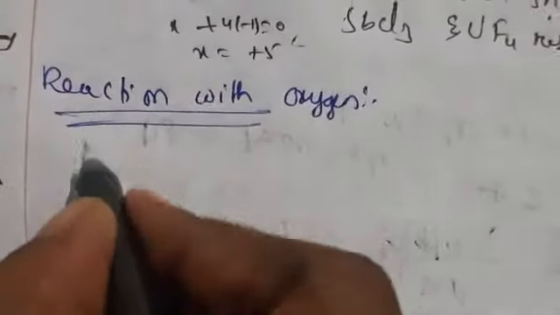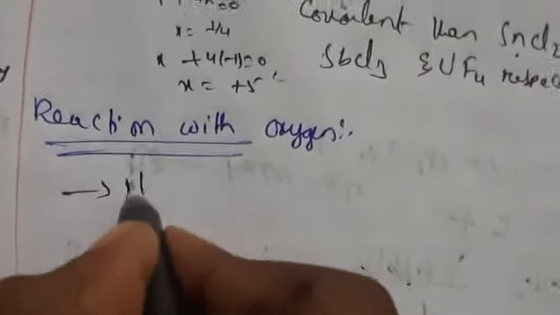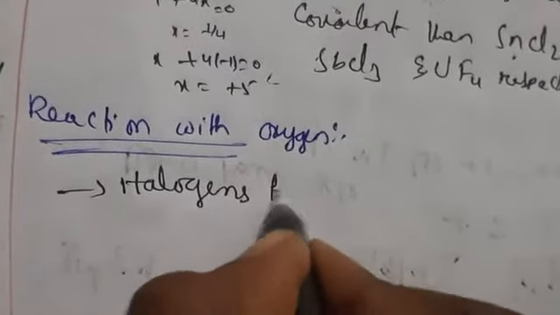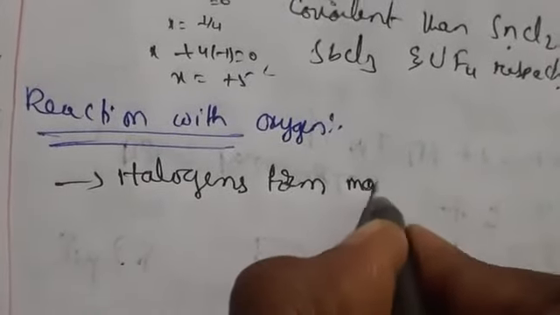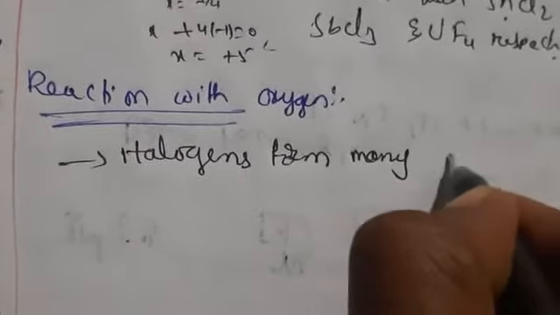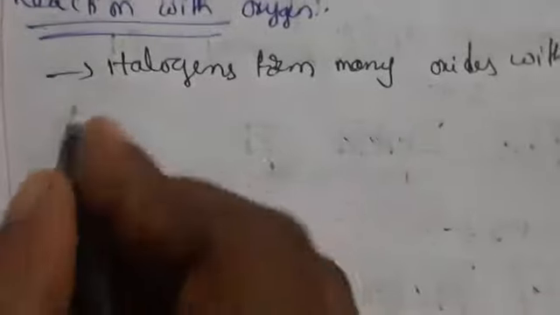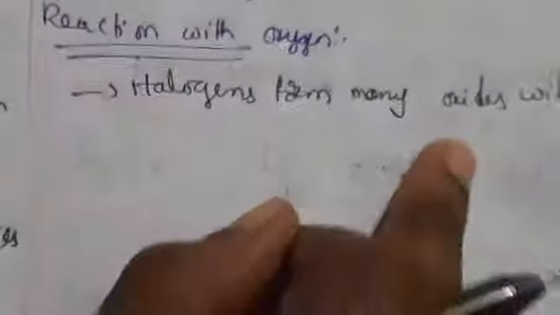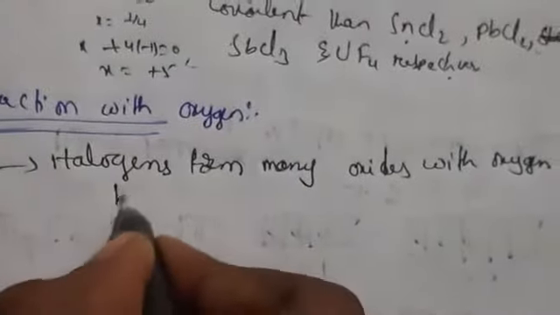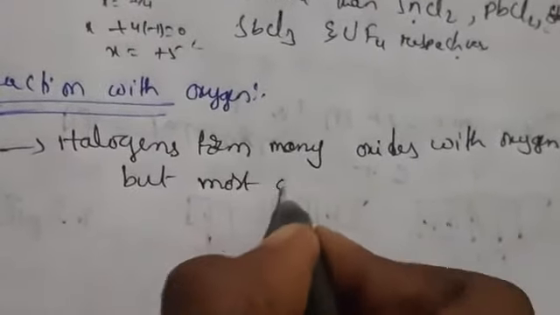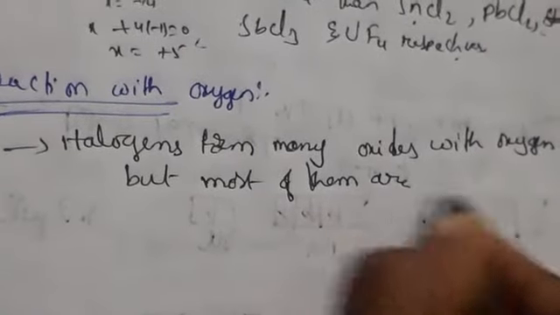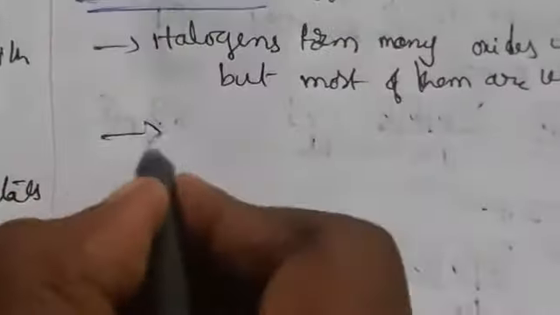Halogens form many oxides with oxygen, but most of them are unstable.